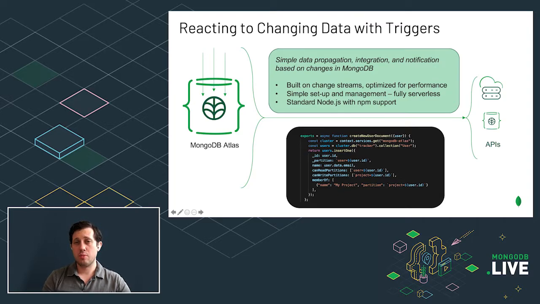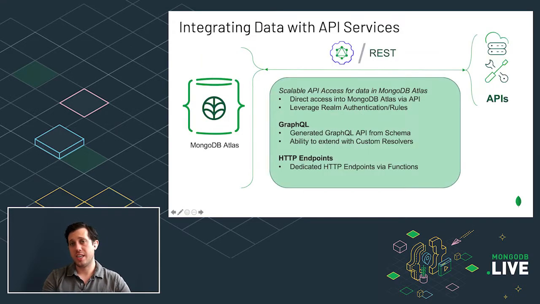And triggers also combine well with mobile synchronization. As that mobile data is flowing between your apps and your cluster, you can use triggers to take a handoff between the data as it's written to the cluster and integrated into other services and systems. Now, this is very much taking data as it changes and sending it out.